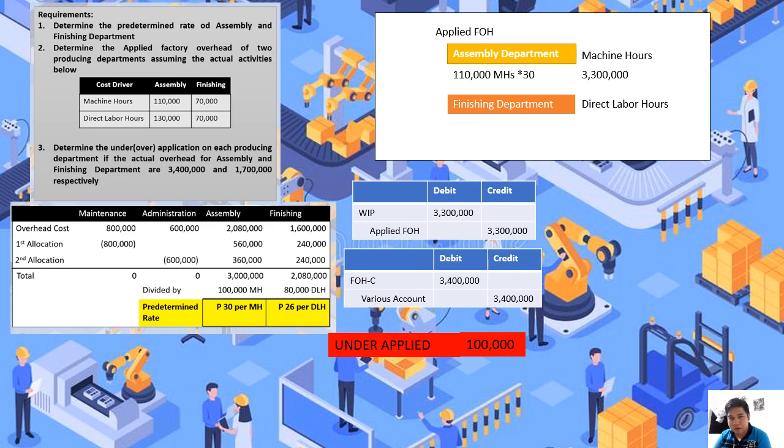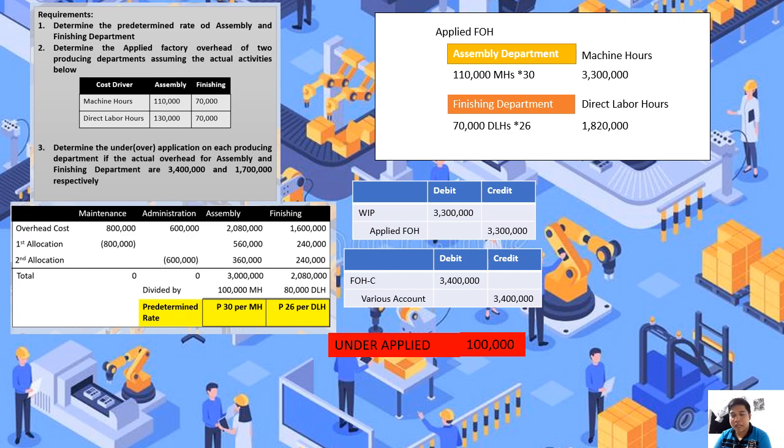I-multiply lang natin dun sa na-compute natin kaninang predetermined rate, which is 26 pesos per direct labor hour, multiplied by the actual direct labor hours incurred on the finishing department, which is 70,000. So 70,000 direct labor hours times 26. The applied factory overhead to be charged to the finishing department will be 1,820,000 pesos.